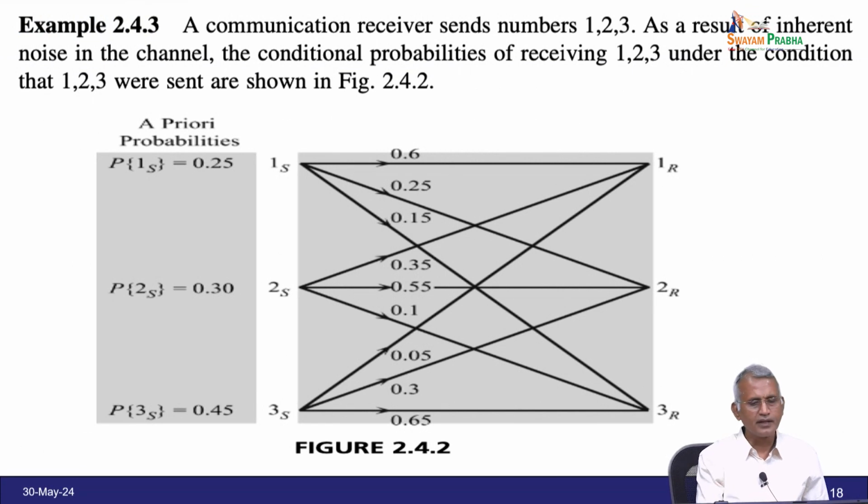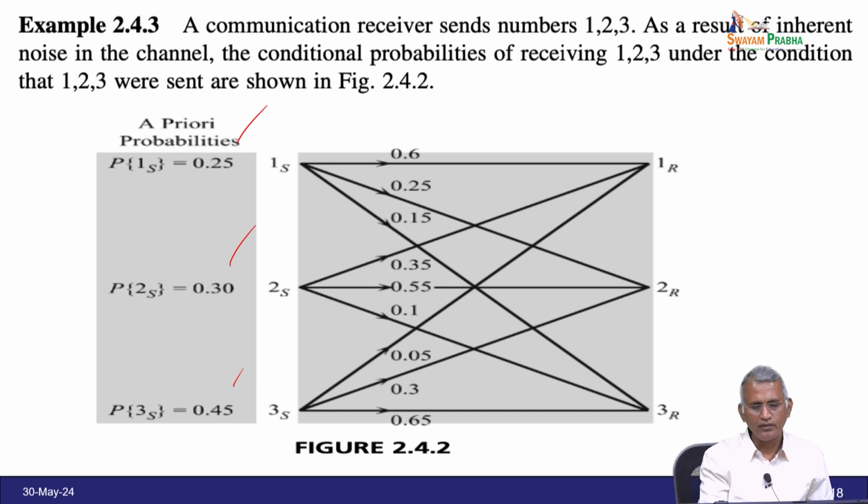Next, another example: a communication transmitter sends numbers 1, 2, 3, and as a result of inherent noise in the channel, the conditional probability of receiving 1, 2, 3 under the condition that 1, 2, 3 were sent is shown in the figure. We already discussed the theory of a priori probabilities. So the a priori probability of 1 is 0.25, of 2 is 0.30 and of 3 is 0.45. Now, let us start with 1.